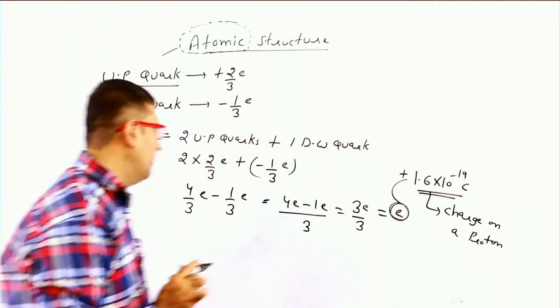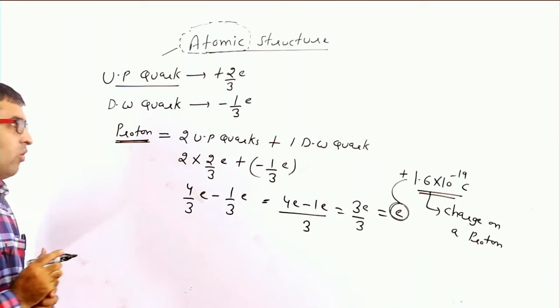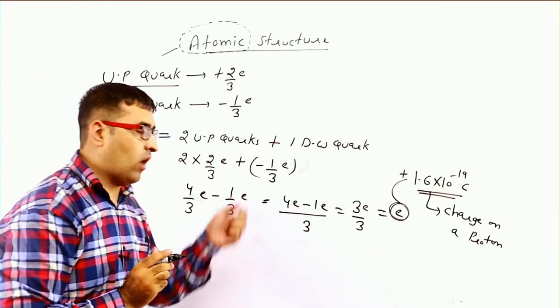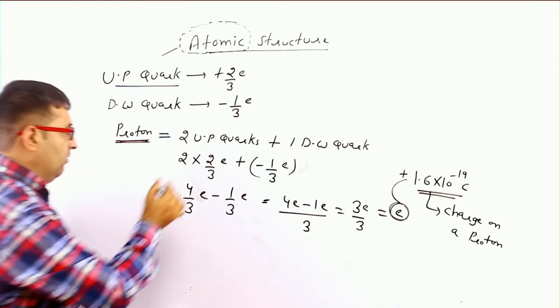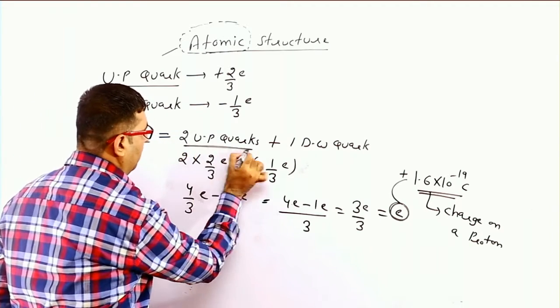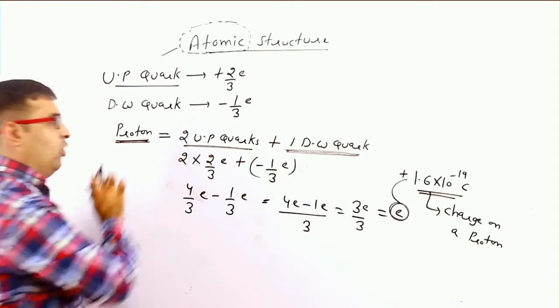So students, if we are asked how many up quarks and down quarks make up a proton, we say 2 up quarks and 1 down quark combine to form a proton.